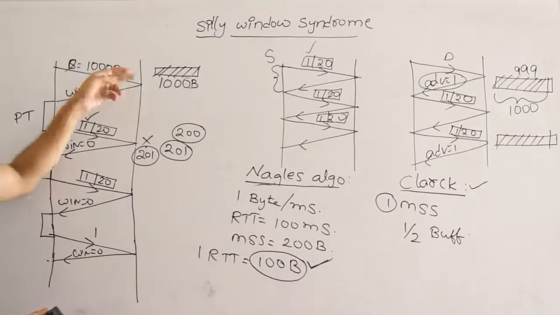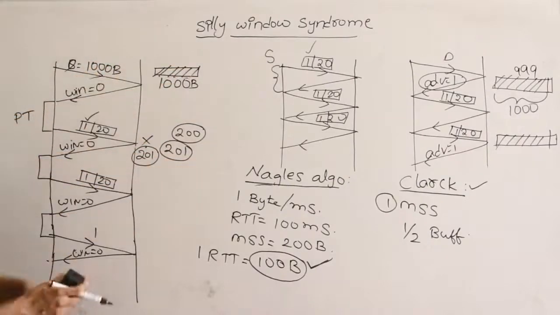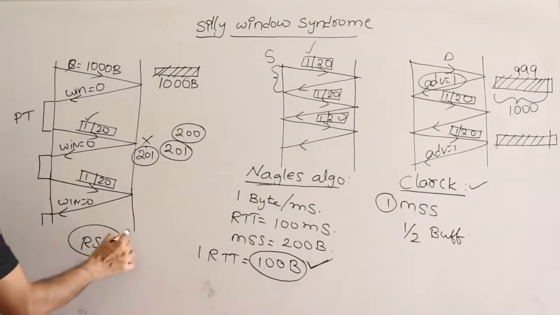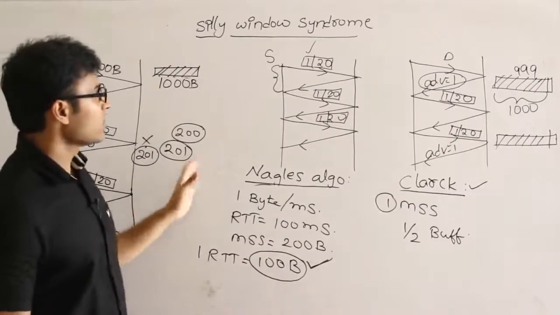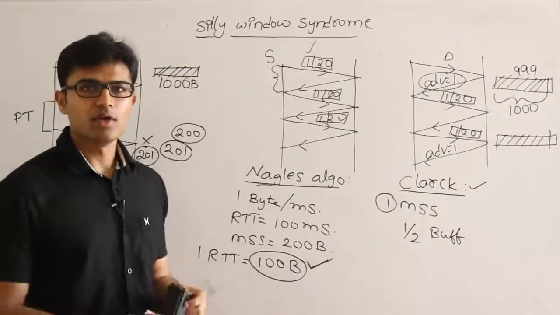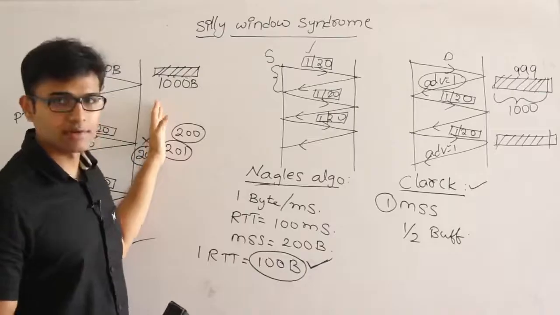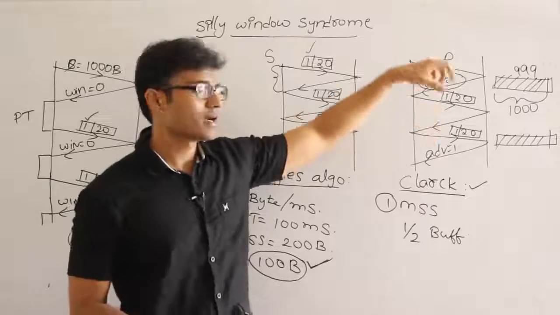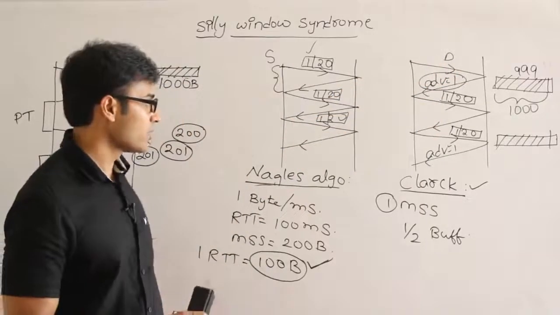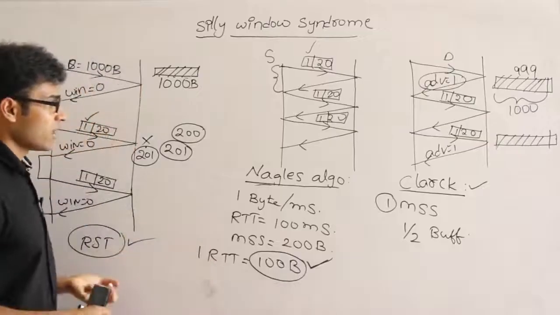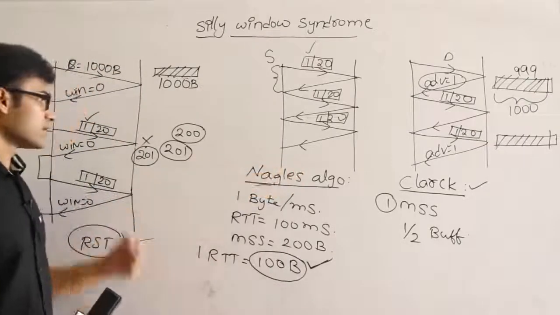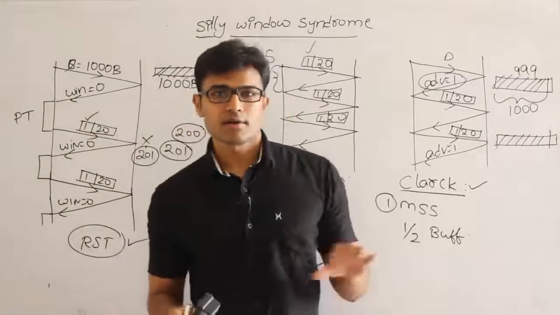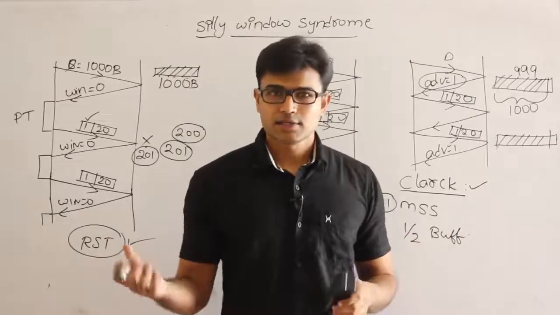Now coming to this, whenever the receiver is saying 0 for a long time, then normally what we do is, we use the reset flag and we flush the connection and restart it again, right? So these are the various reasons why our connection will be slow. One thing is, the receiver is advertising its size as 0. Another is, the sender is sending data at a very slow rate. Another is, the receiver is consuming the data at a very slow rate. All these are problems. For every problem we have seen, the solution is there: one is Nagle's, another is Clark's, and another is this. Till now nothing has been asked in GATE about this, because not all standard TCPs implement it, but still we covered it, okay.